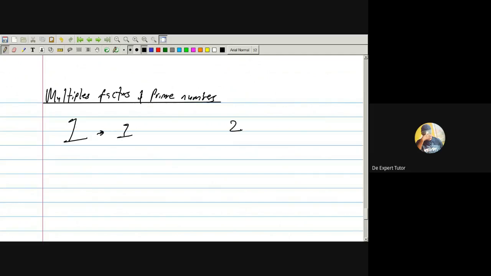For example, look at 2. It is a prime number. It can be divided by 1 and 2. But look at 1. It has only 1 factor. So 1 is not a prime number because it has only 1 factor. All prime numbers have 2 factors, 1 and itself.